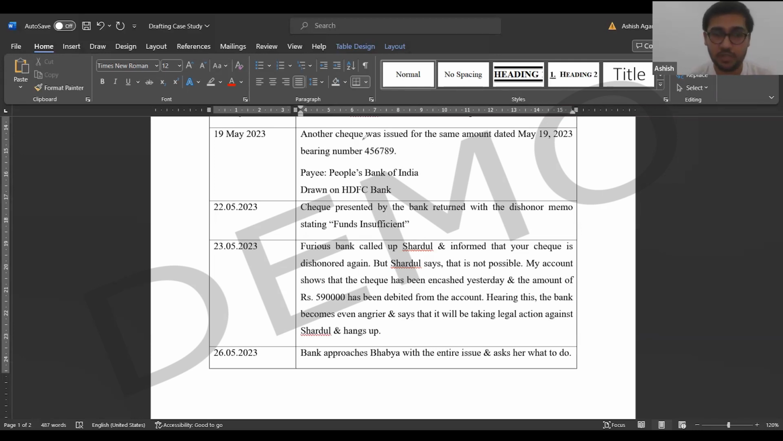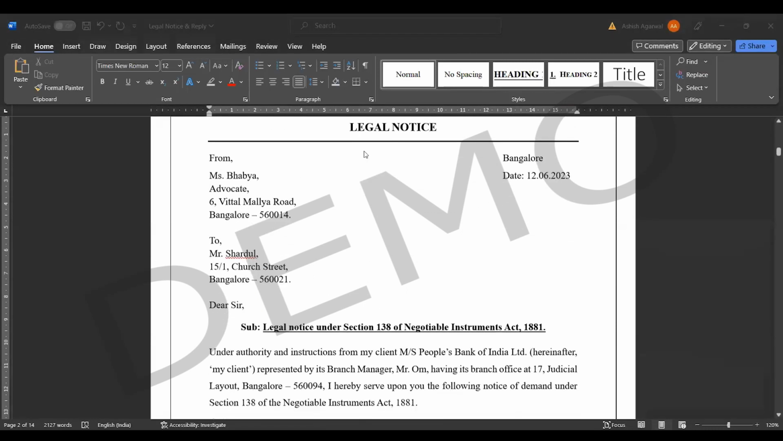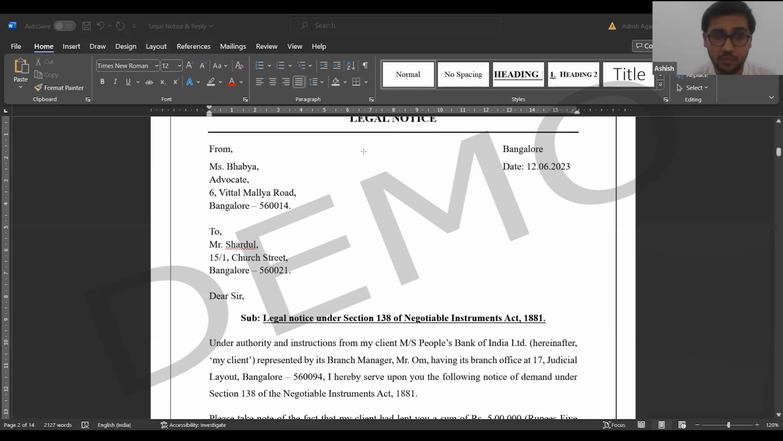Okay, let's come back to the notice. Like any other letter, this is just a formal letter from one advocate to another person. So you will write here whatever it is, like dear sir or ma'am. In our situation, we are writing it to Shardul, so we will make it.